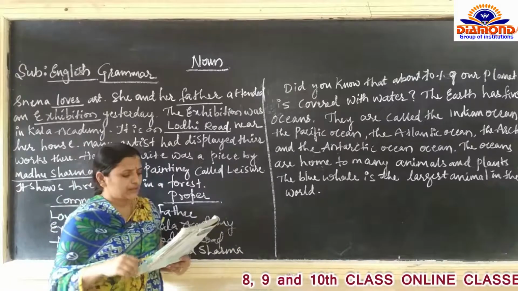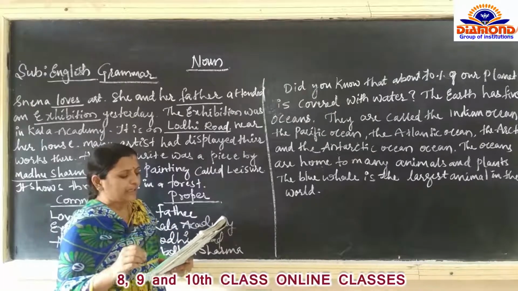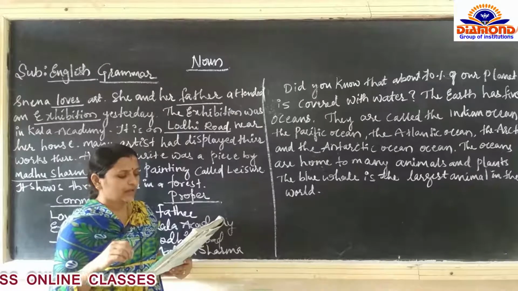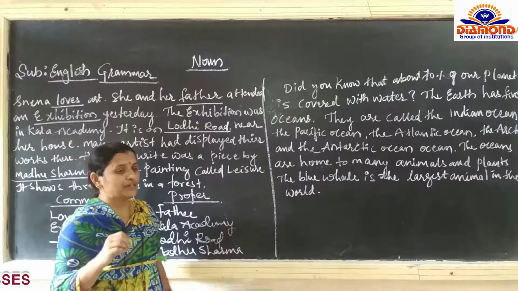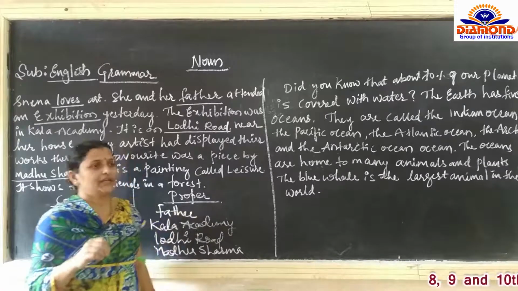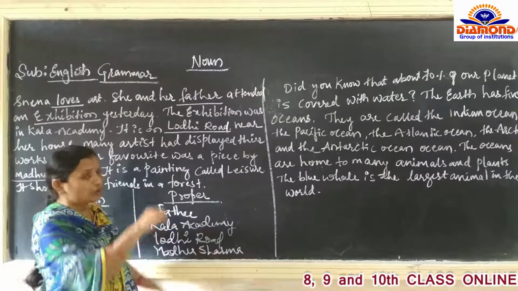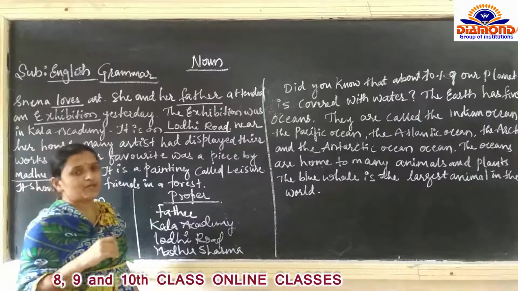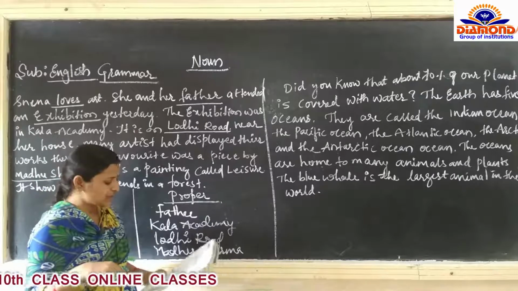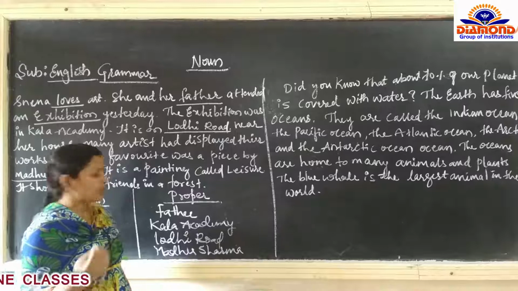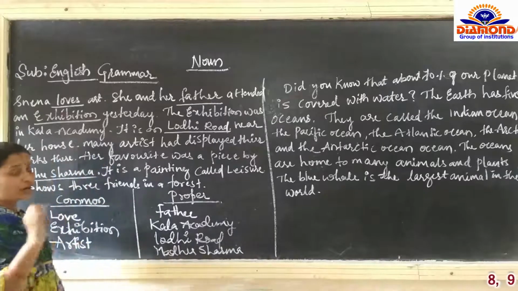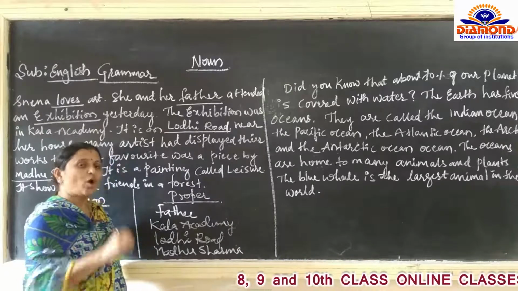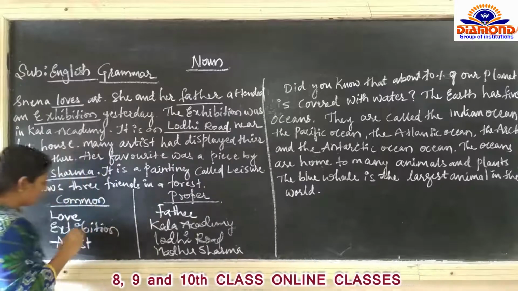Then continuing that, there is a painting called Lizard. The name of the painting is Lizard. It shows three friends. Again, friends is also a name. For all the friends, we are going to call them friends only. Commonly, we are going to call them that. They are not taking the name of a particular friend. So commonly, for every friend, we are going to call friends.